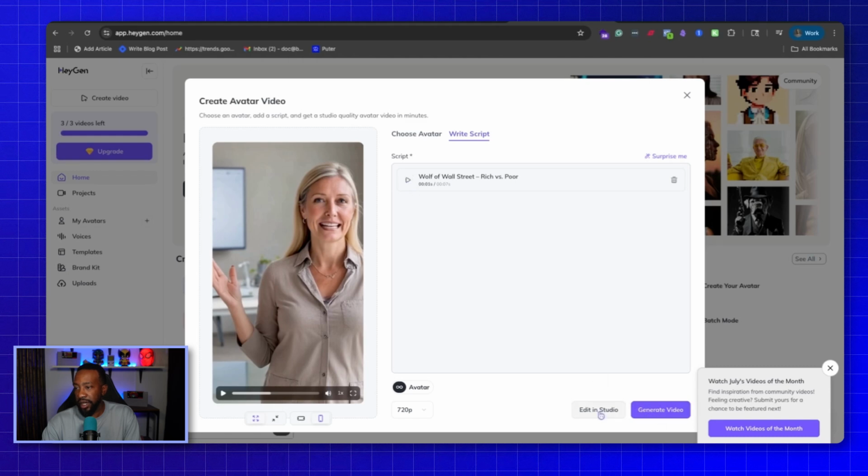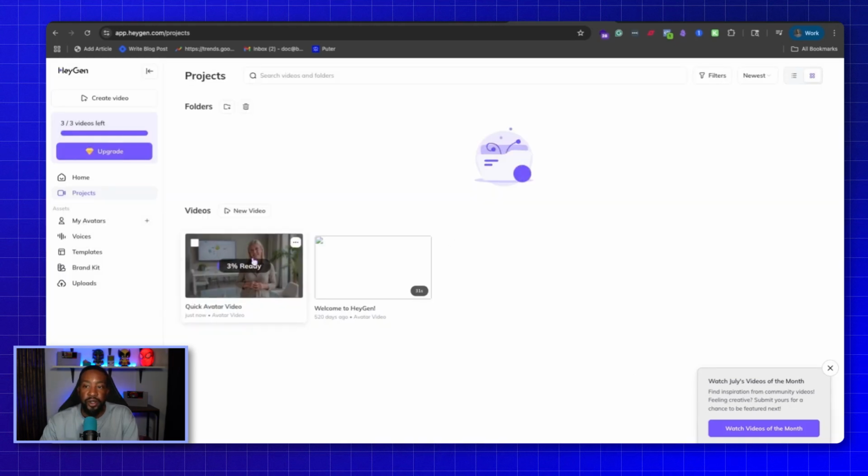And then we can generate, and we can go into the edit in Studio to make it more finely tuned, or we can just generate the video. So again, two different ways of deciding how to use this platform. You can just generate and go from there. You can edit in the Studio, or if you want to bring in your own avatar and animate yourself, we have videos of how we've done that in the past. There'll be a link down below. You could do that as well. So after you have created that video, you can watch it right there and go from there.